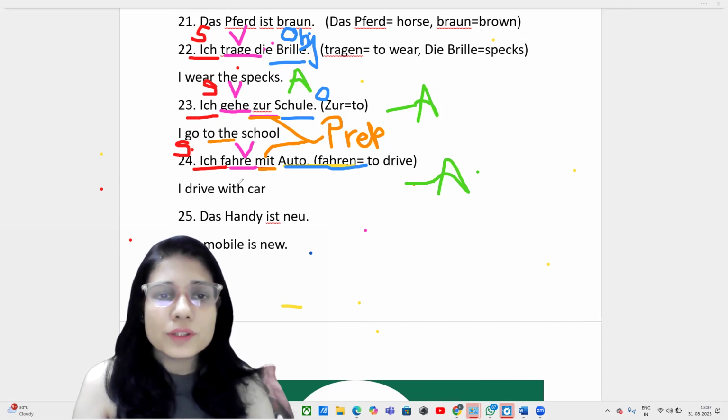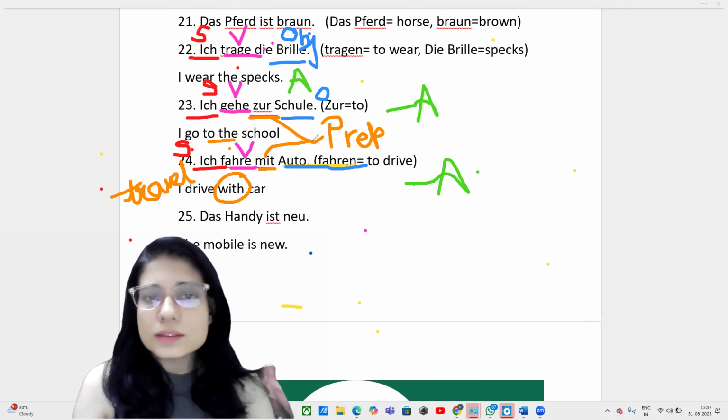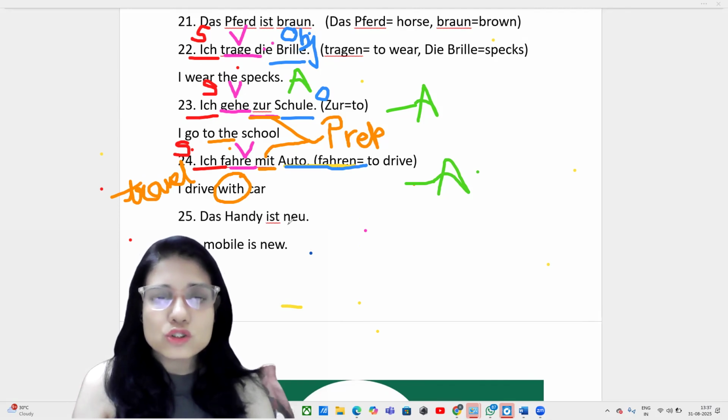Mit means with. So I drive with car, I travel with car, you can say anything. So drive or travel also you can use. I travel with car. Both means fahren. Hence accusative.